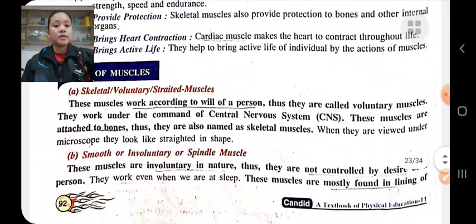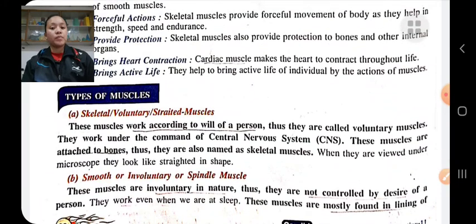Types of muscles. There are three types of muscle: skeletal muscle, smooth muscle, and cardiac muscle. Skeletal muscles are also known as voluntary or striated muscles. Skeletal muscles are those muscles which work according to the will of a person. This type of muscle works under the command of the central nervous system.